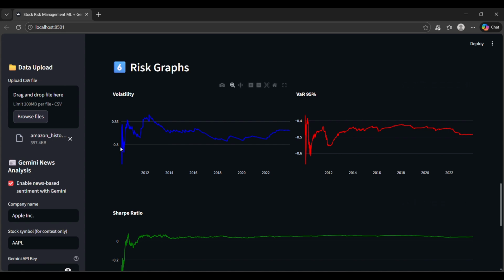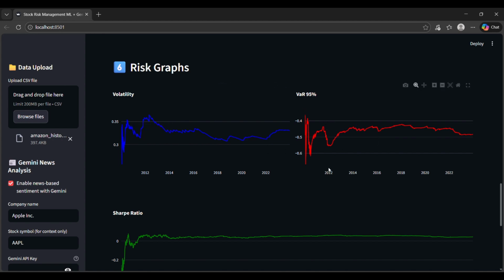You can see here in the volatility part, there's a lot of fluctuation in the earlier part of this graph. Then somewhat it is stable over here. So a lot of fluctuation means high volatility, high risk, and this is more stable, meaning lower risk. Here are also some fluctuations, but compared to this part, it is much less. So I would say this is the stablest part. This one is much more stable, but this one has the highest risk, and most of the fluctuations are over here till I think 2011, or we can say October 2010 or November.